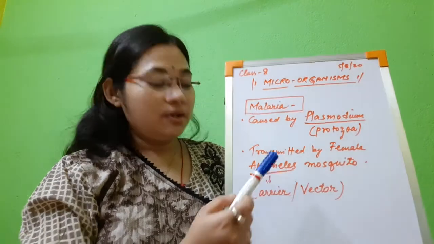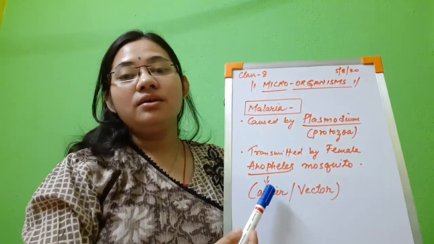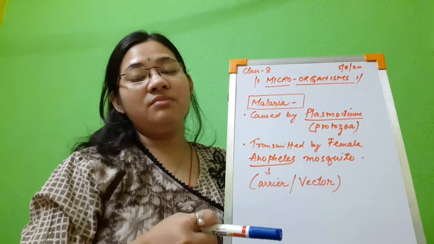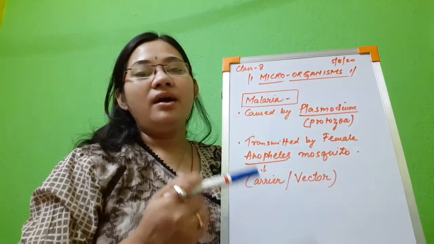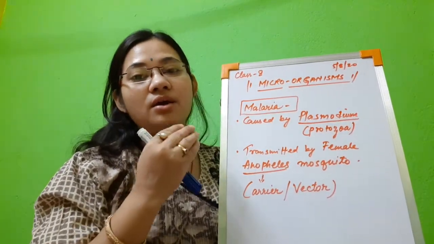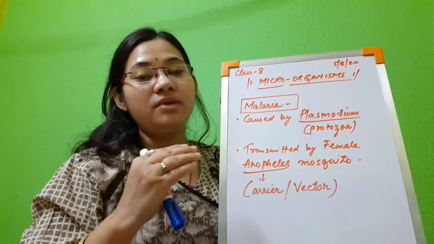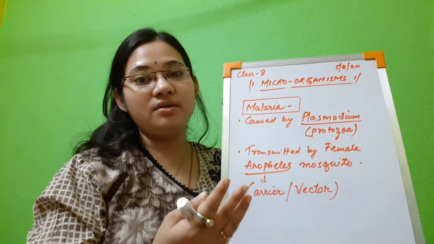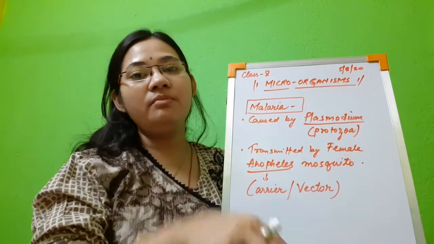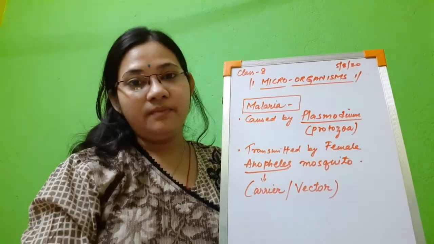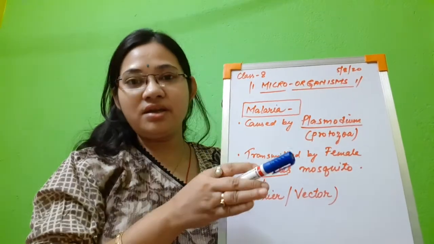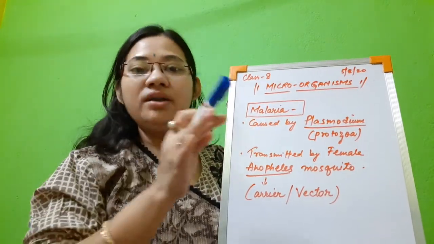This female mosquito sucks the blood from an infected person and itself becomes infected. The Plasmodium remains in its salivary glands, and when that particular mosquito bites another healthy person, from the salivary glands these Plasmodium are released into the bloodstream of the healthy person and then cause malaria in another person. So two persons are there: one is the infected person, one is the healthy person.